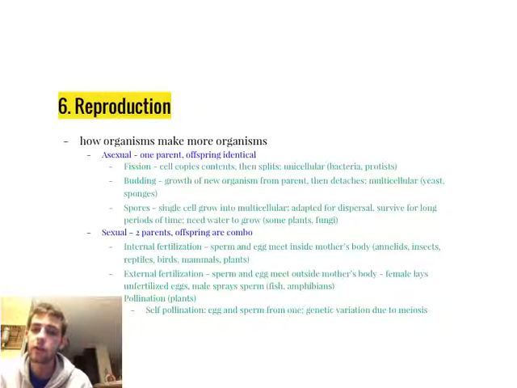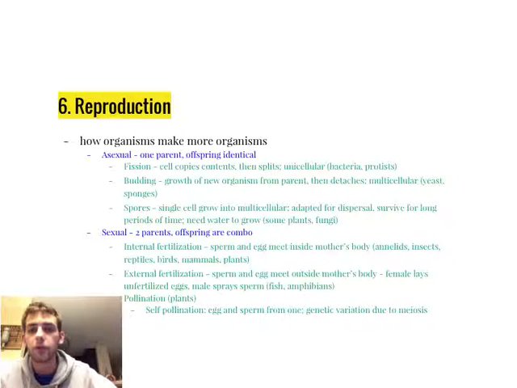Reproduction is another life process. You have sexual and asexual reproduction, so this is how organisms make more organisms. Asexual is when you have one parent and the offspring are completely identical. So there are three types. Fission, which is when a cell copies all of its contents and then splits. So a lot of unicellular organisms like bacteria and protists will undergo fission or binary fission.